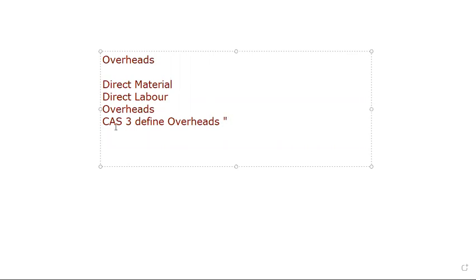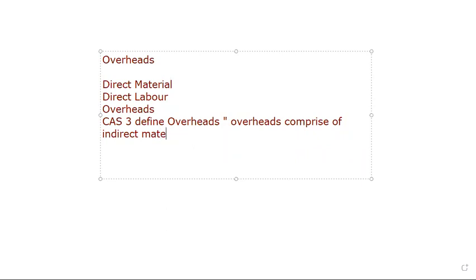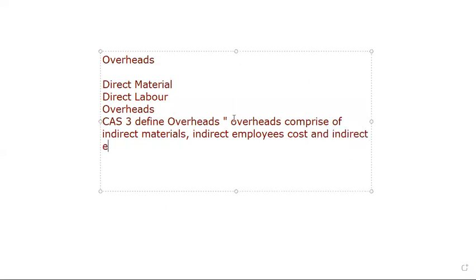The overheads comprise of indirect material, indirect employee cost, that is the wages, and indirect expenses.